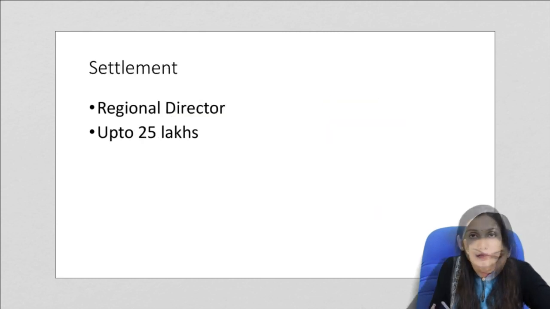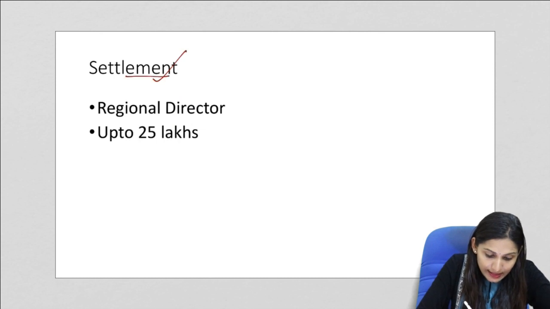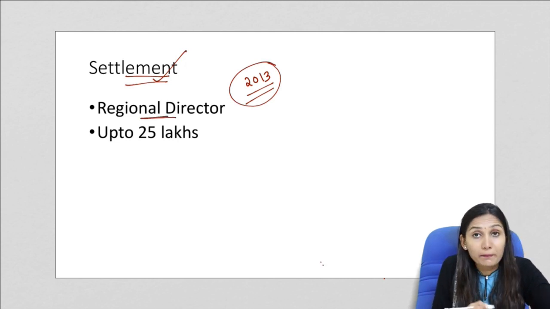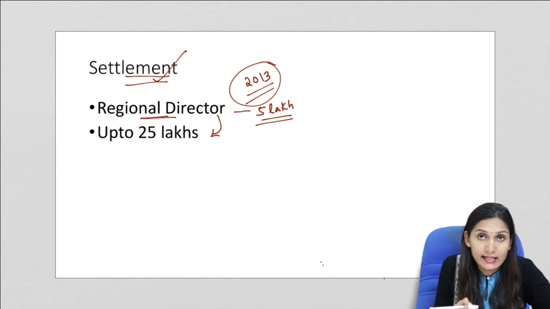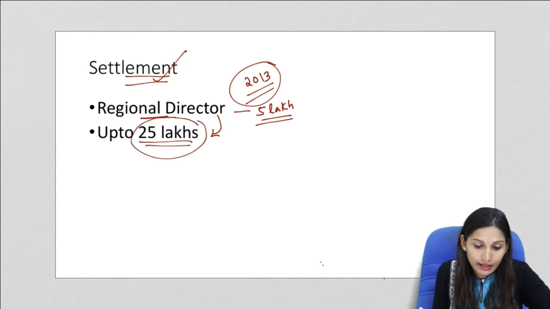Now the next proposed amendment is regarding the settlement. Under the 2013 original act, a regional director can compound or settle offences with penalty up to 5 lakh. Now this ceiling has been increased. Now the regional director can settle any disputes up to 25 lakhs. So this ceiling has been increased.